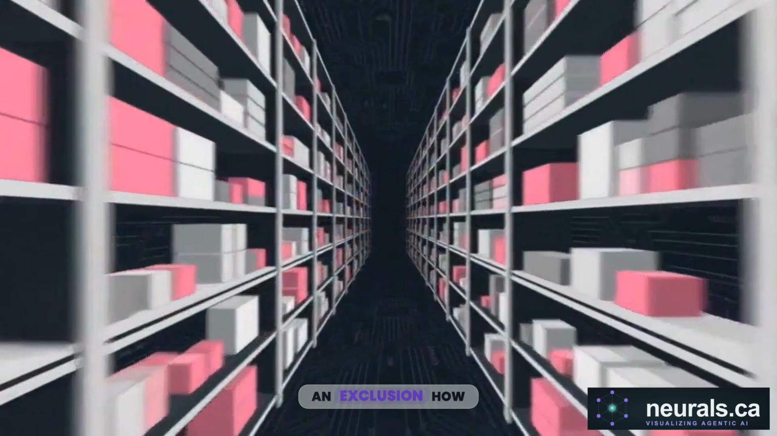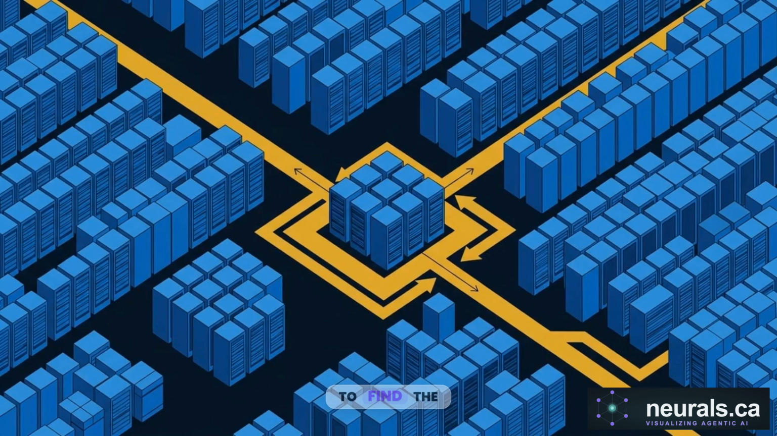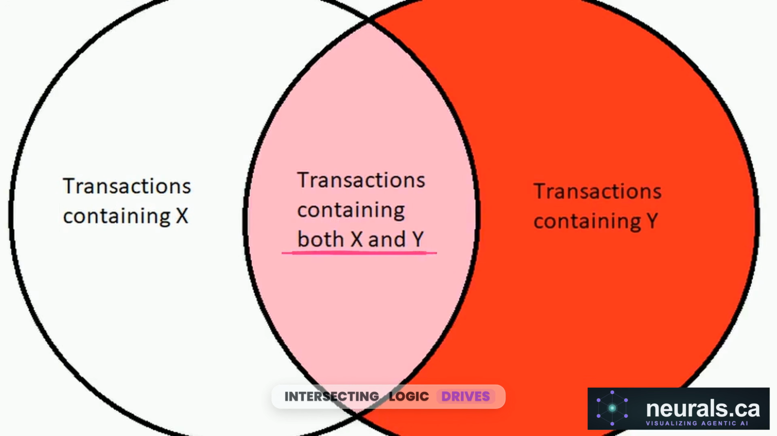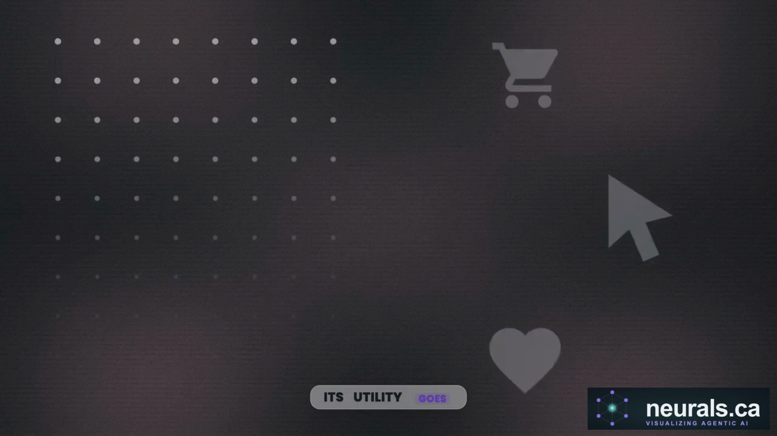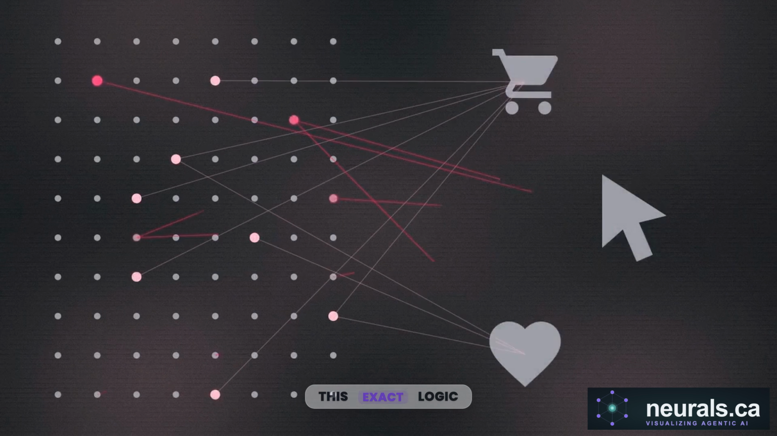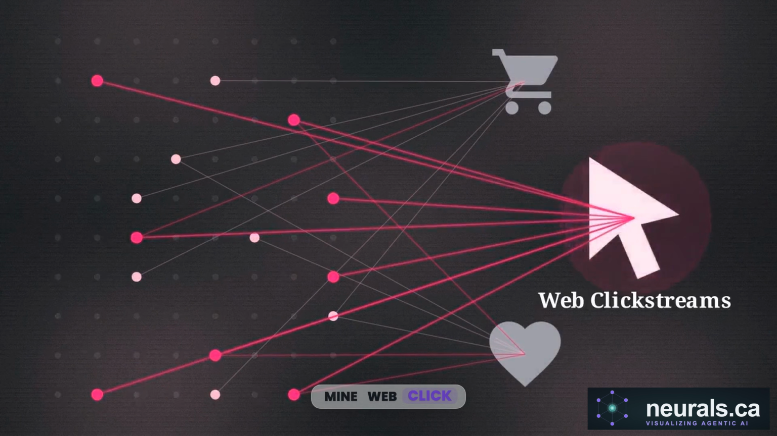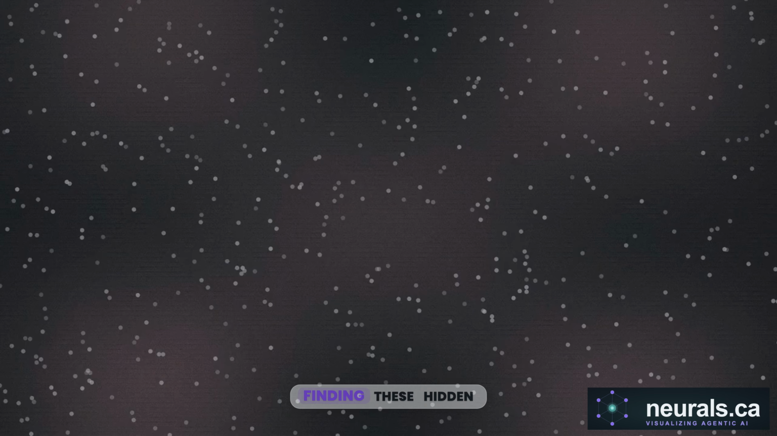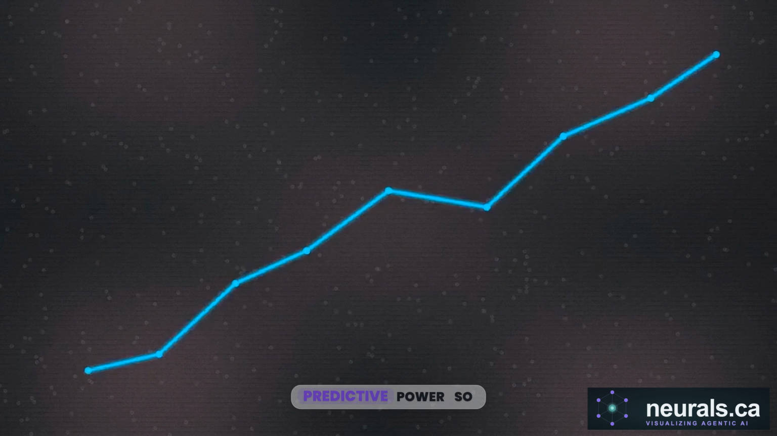How do we actually sift through that endless digital warehouse to find the specific patterns that drive revenue? This diagram illustrates a simple mathematical concept. Look at the pink zone in the center. That intersecting logic drives the frequently bought together recommendations you encounter online, and its utility goes far beyond retail. This exact logic is deployed to mine web clickstreams, group complex medical symptoms, and scan for network intrusion signatures in cybersecurity command centers. Finding these hidden correlations turns a chaotic pile of logs into actual predictive power.